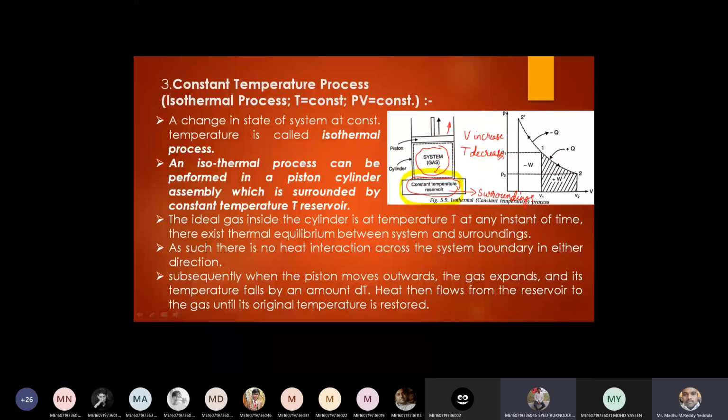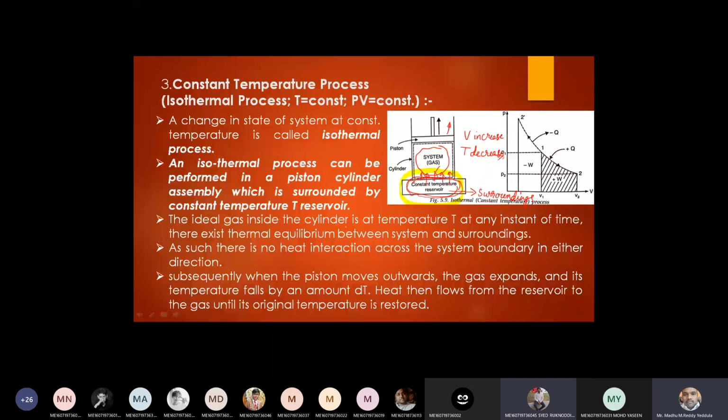At that time, the heat from the constant temperature reservoir will enter into the system. So till the system gains its original temperature, the heat will flow from the reservoir surrounding to the system. Once it reaches its temperature, then the heat interaction will be stopped, so that the isothermal process is obtained.